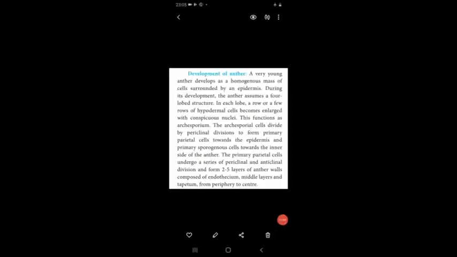After that, the primary parietal cell undergoes both periclinal and anticlinal divisions. Periclinal means parallel division, anticlinal means perpendicular to each other. That is said to be periclinal and anticlinal division to form 2 to 5 layers of the anther walls.